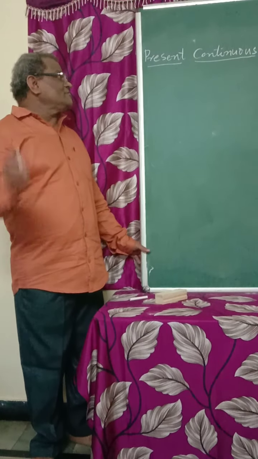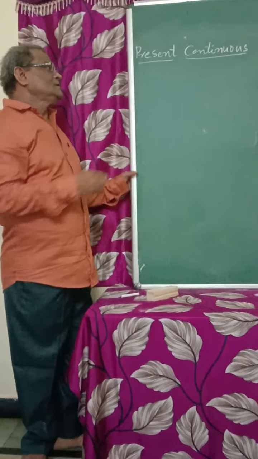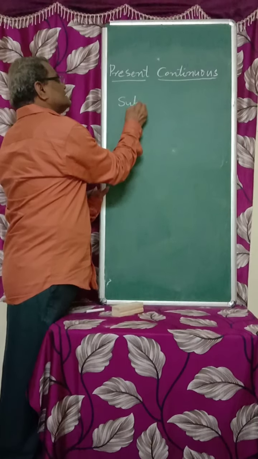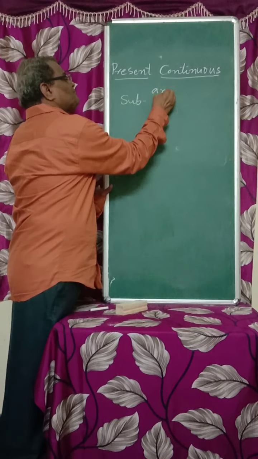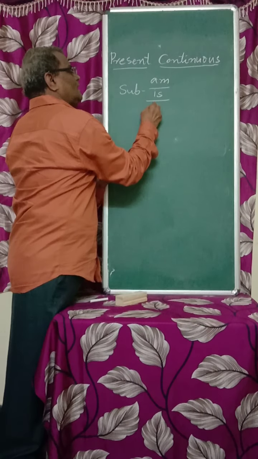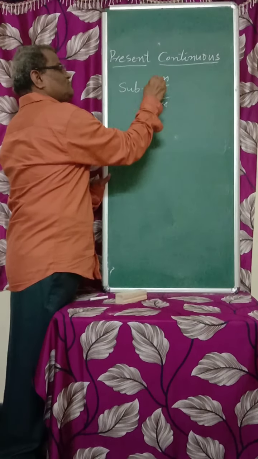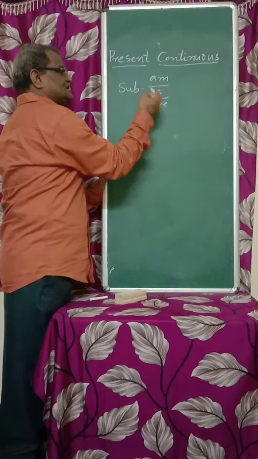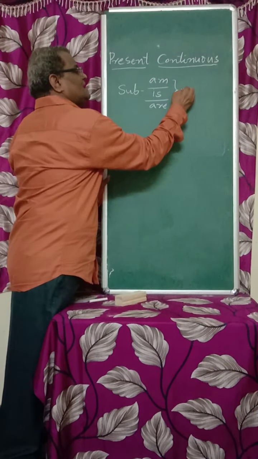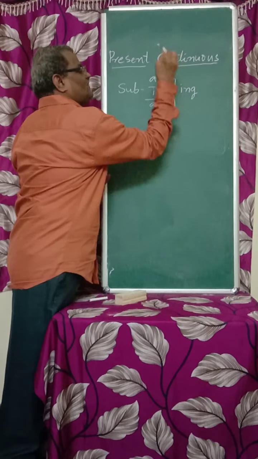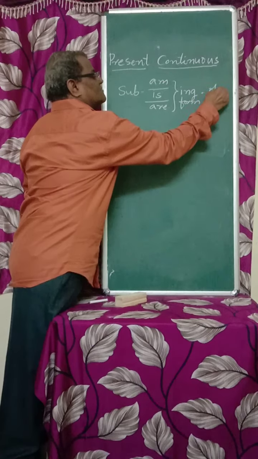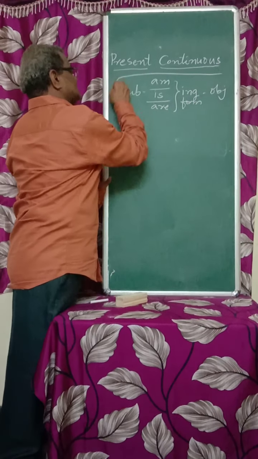Now let us take up present continuous. In present continuous, we have to use am, is, or are. Any one of these three. And with any one of these three, you have to use the ing form, and then the object comes. This is the structure.